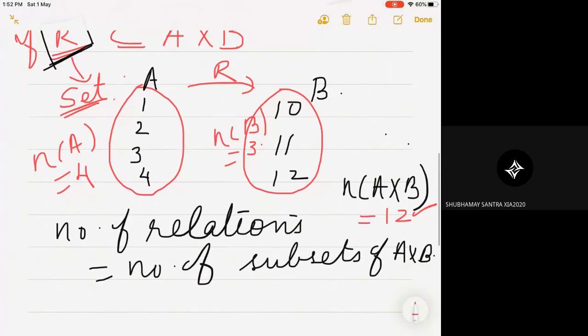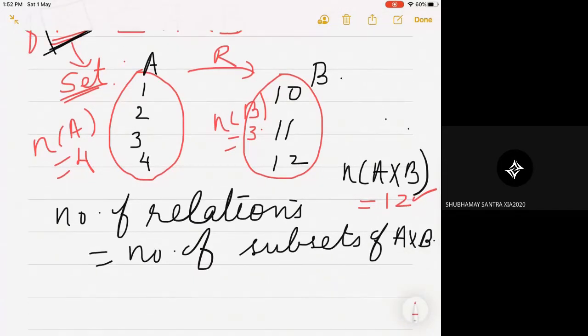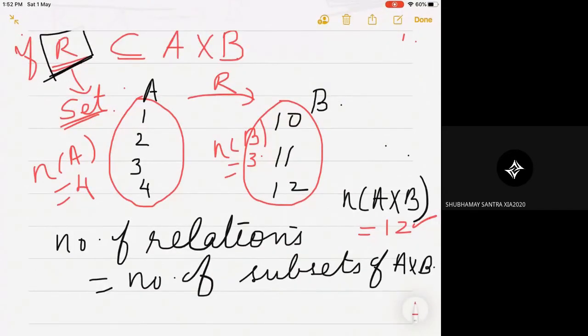Now, suppose a set has got n elements, or n of A equal to P. If a set has got P elements, how many subsets are there? How many subsets are there for the set A if A has got P elements? Apeksha Bharti? Apeksha?